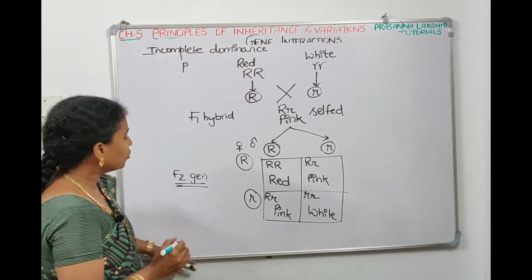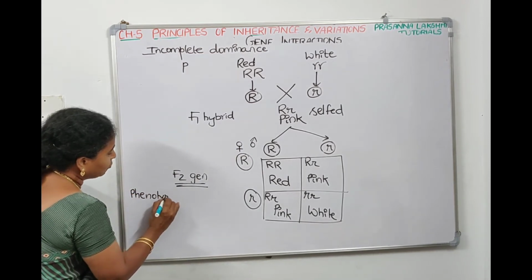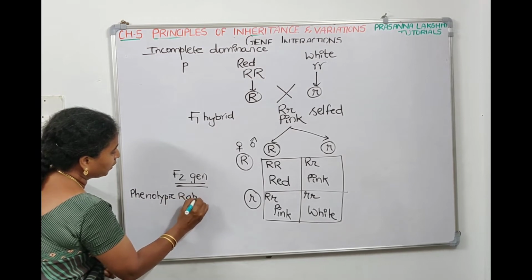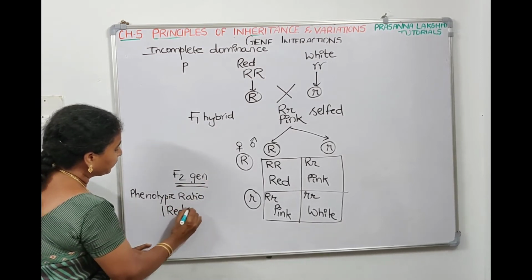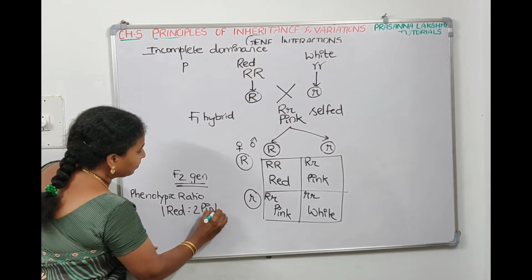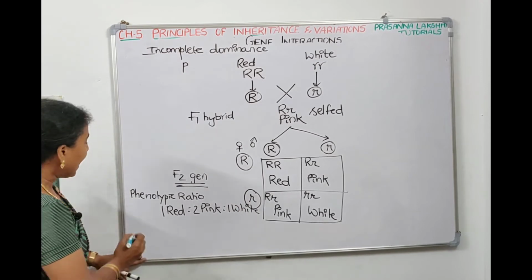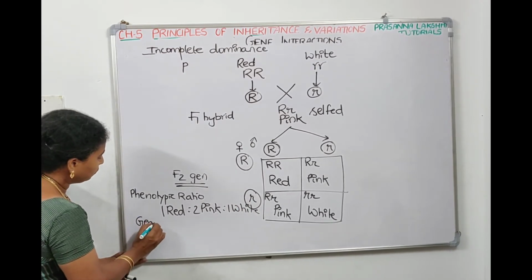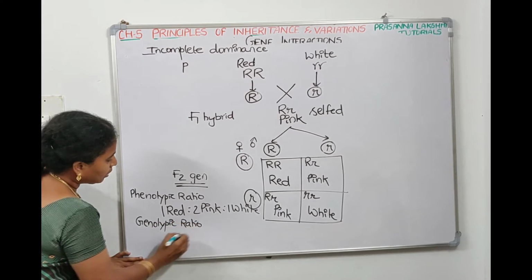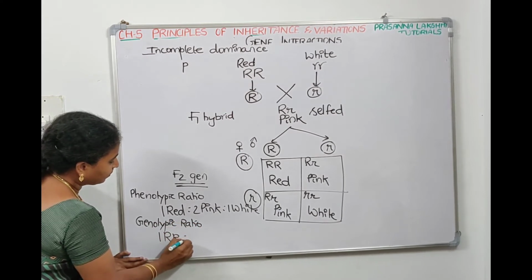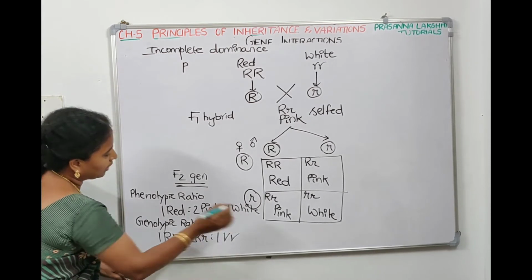If we mention the phenotypic ratio for F2, 1 is red, 2 are pink, and 1 is white, meaning 1:2:1. And the genotypic ratio is 1 capital R capital R, 2 capital R small r, 1 small r small r.